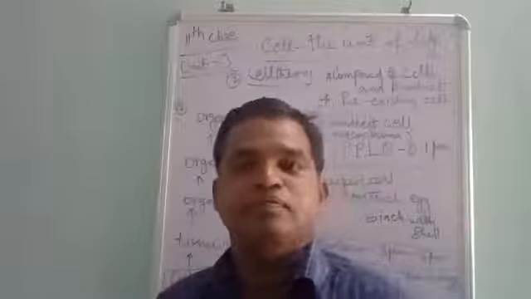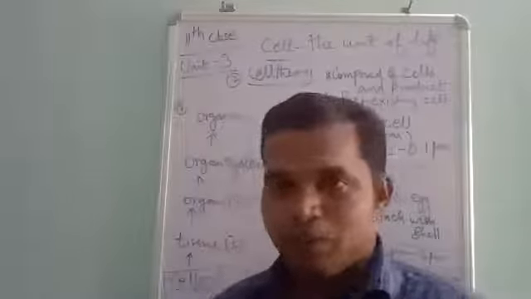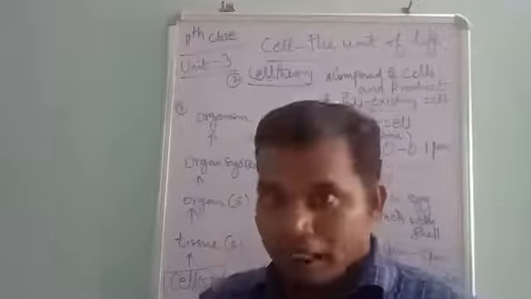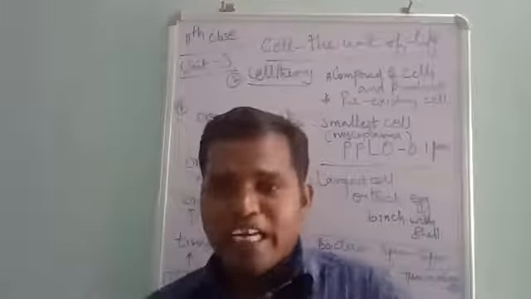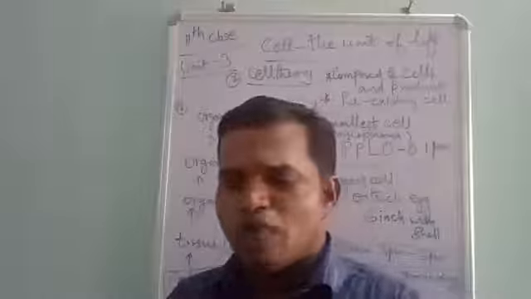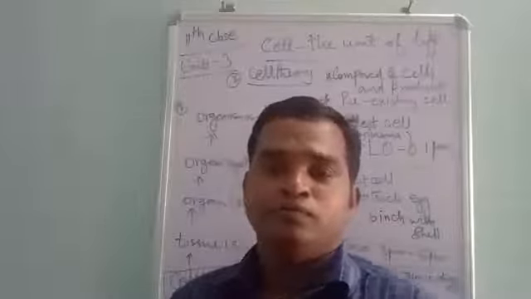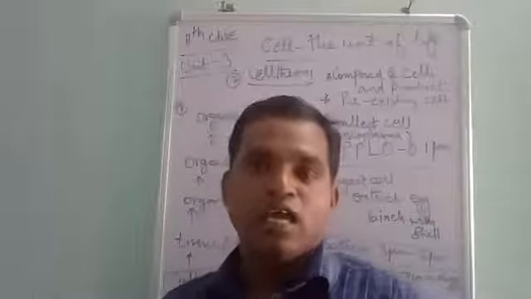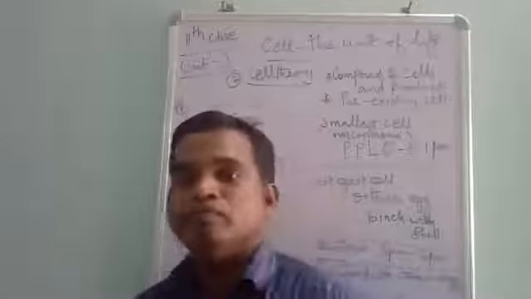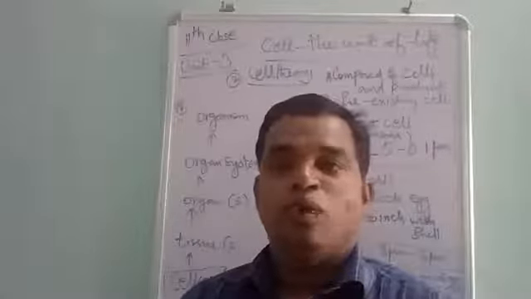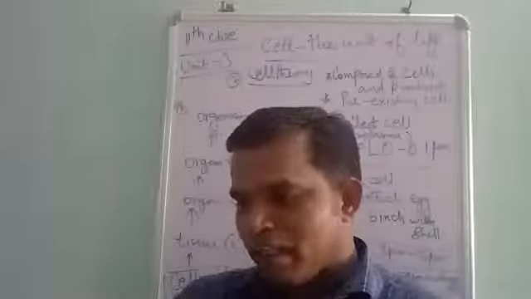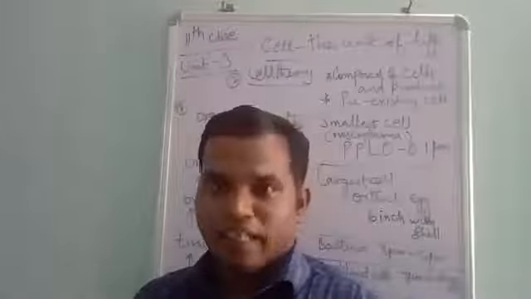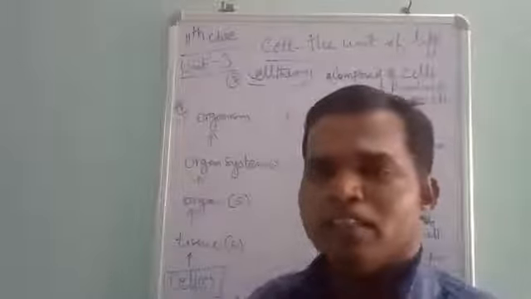But the WBC does not have a proper shape, so it enters into the nook and corner of our body, where other cells are not able to enter. Why is it able to enter where the other cells are not able to? The reason is it has the amoeboid shape.